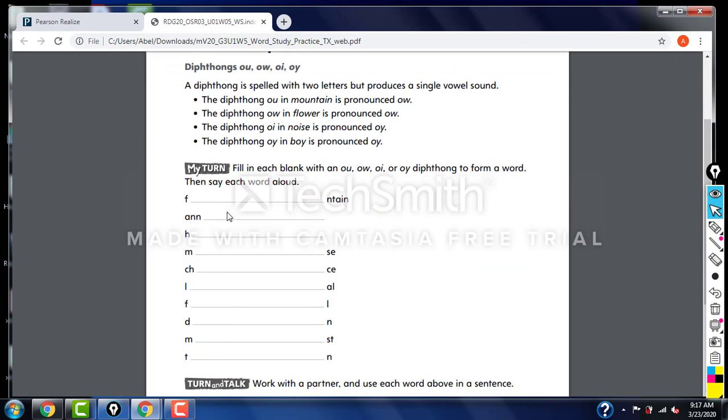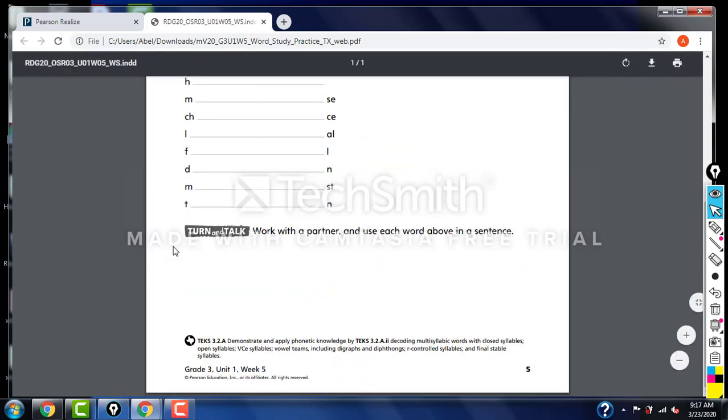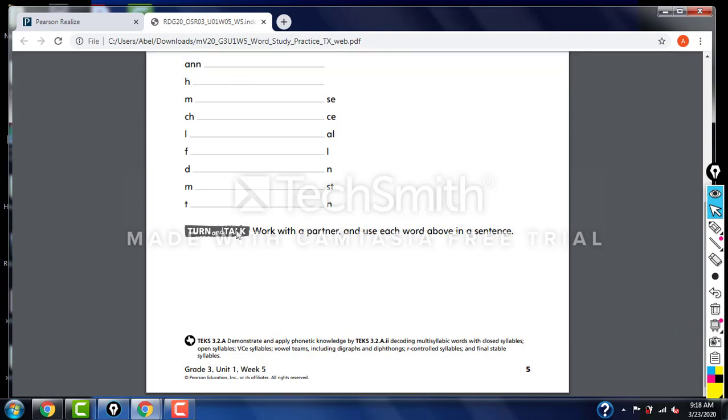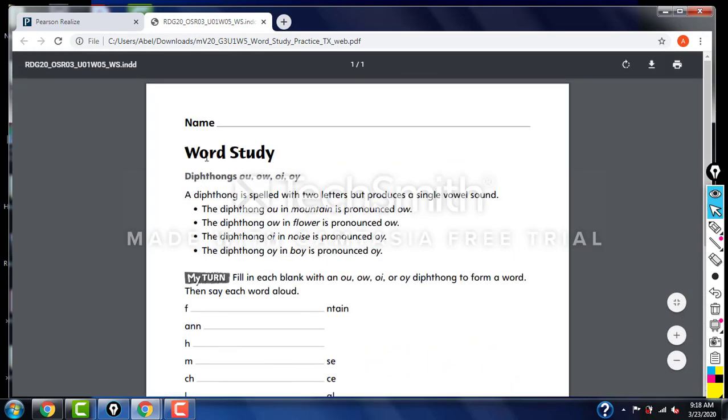Read it, answer the questions. Of course, we're not going to do the turn and talk unless you could work with a parent or a friend or a sibling, and then use each word in a sentence. You could start logging this information in your writing notebook or in your writing journal. Again, just put the date, give me the title, what the assignment is, and we should be okay.